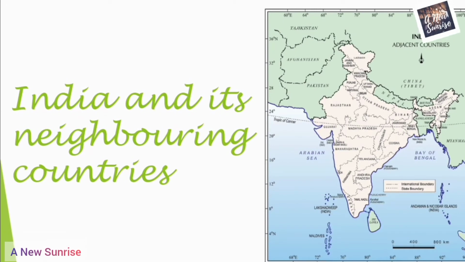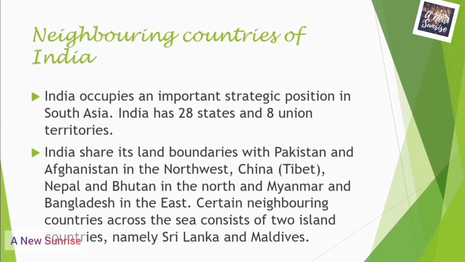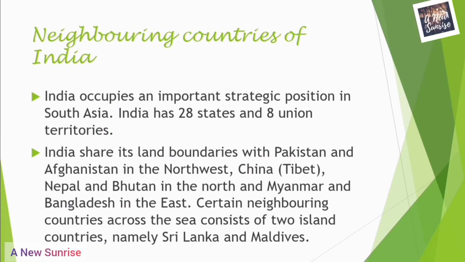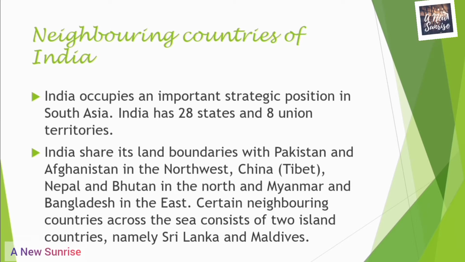India and its neighboring countries. India occupies an important strategic position in South Asia. India has 28 states and 8 union territories. The neighboring countries of India are Pakistan and Afghanistan in the northwest. In the northwest direction, India shares its land boundaries with Pakistan and Afghanistan.